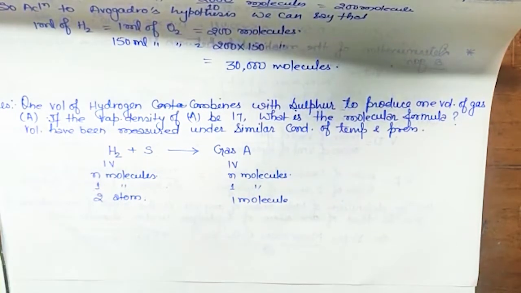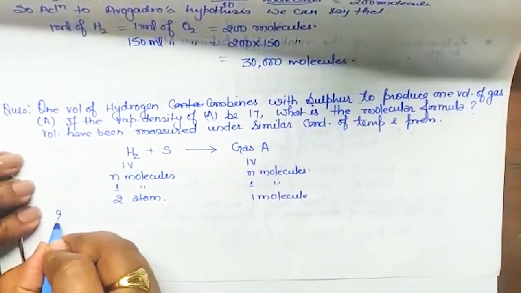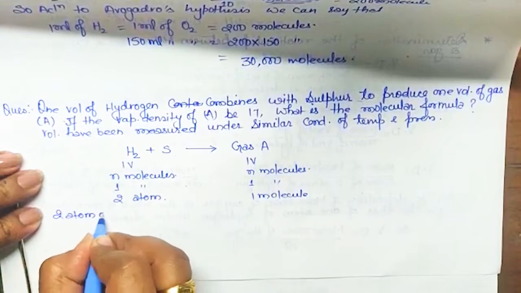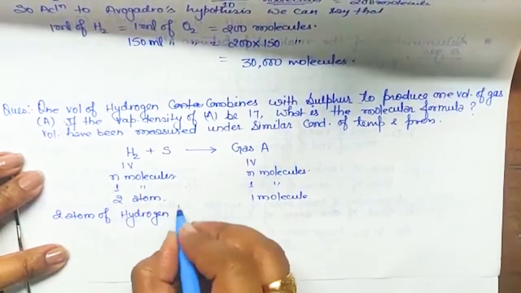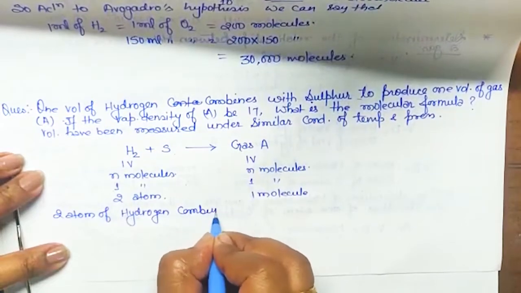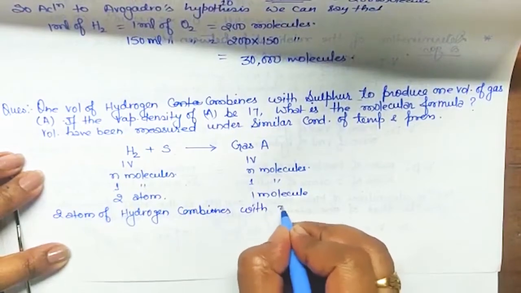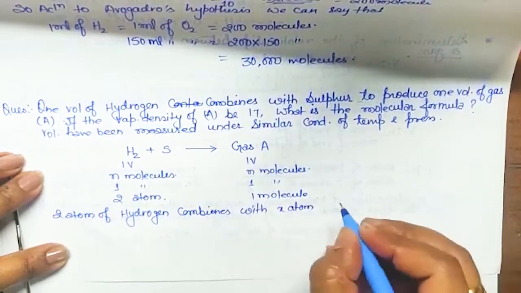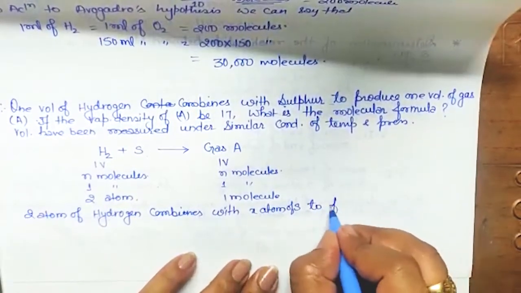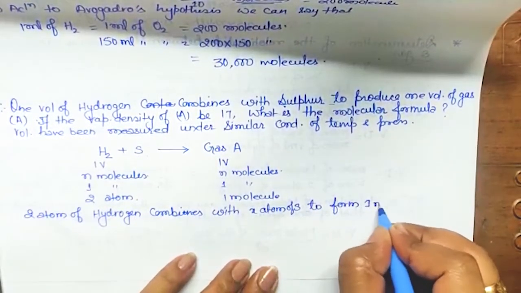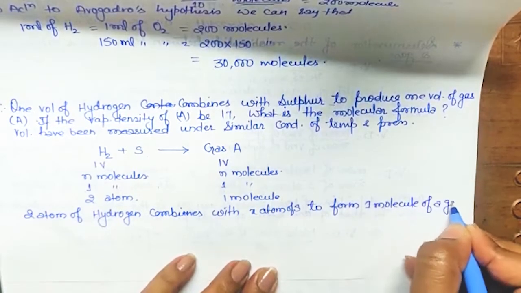So you just write it in this language: 2 atoms of hydrogen combine with X atoms of S to form one molecule of a gas.